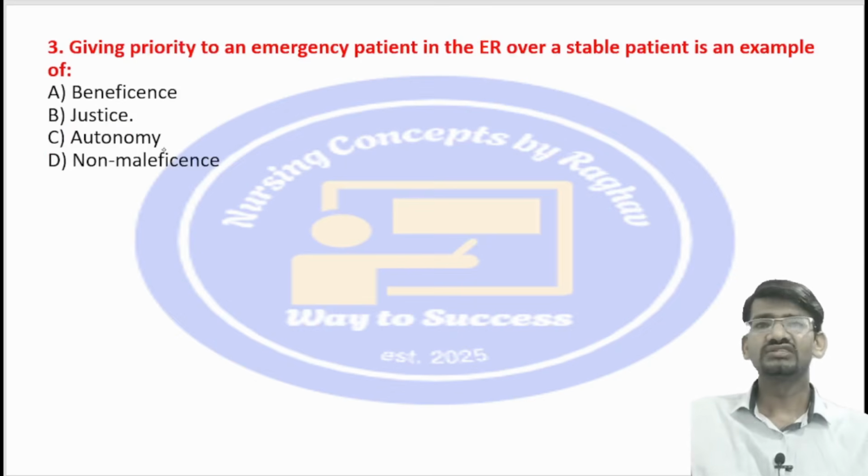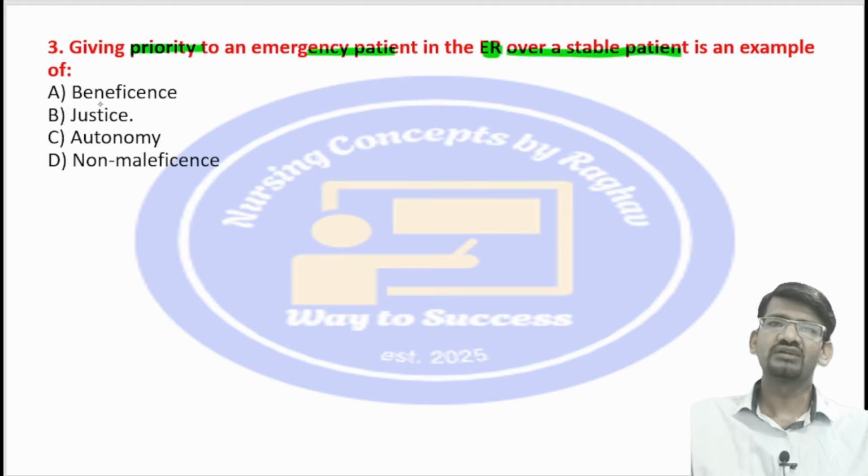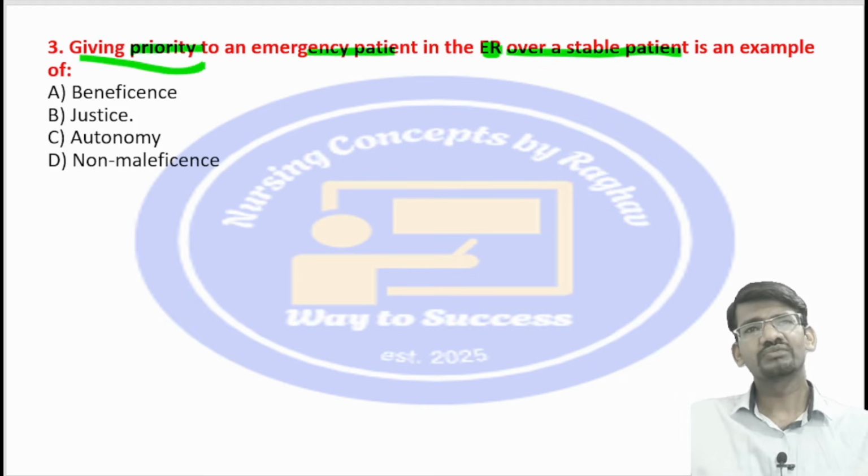So the next question here: giving a priority to an emergency patient. Giving a priority to an emergency patient in an emergency room over a stable patient is an example of. The options are beneficence, justice, autonomy and non-maleficence. In the question she is giving a priority to the patient.